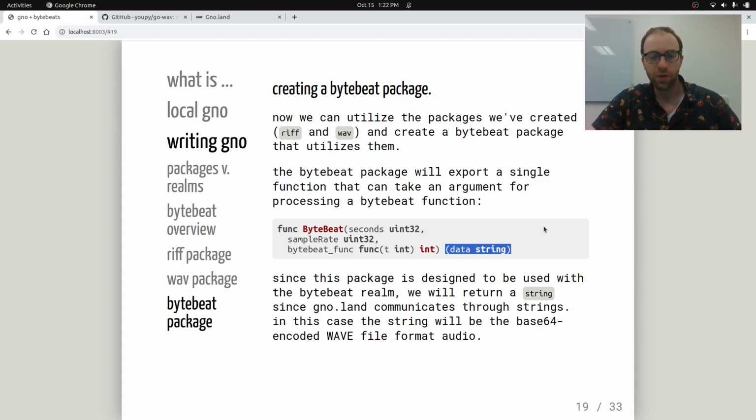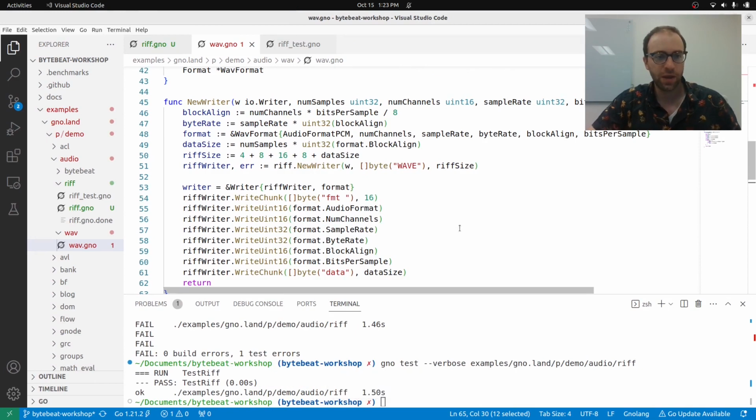The render function returns a string, and a lot of other functions return strings because it's right now more portable to deal in strings. You can return errors through here, but since we're returning a string, we're actually going to return the base64 encoded wave file. Once we generate the wave file, we'll encode it base64 and then return that as a string. Let's go ahead and take a look.